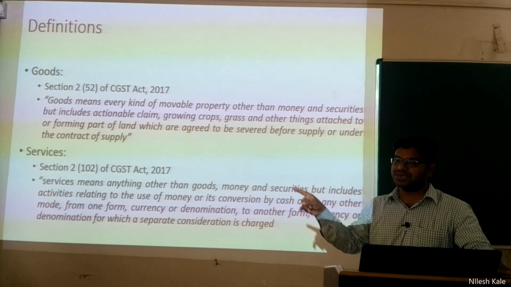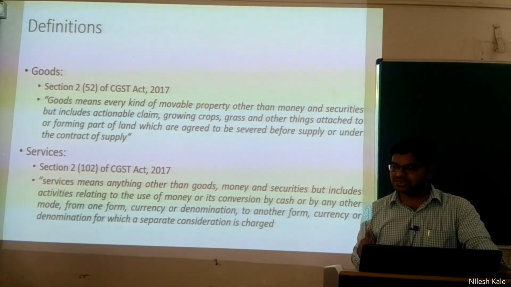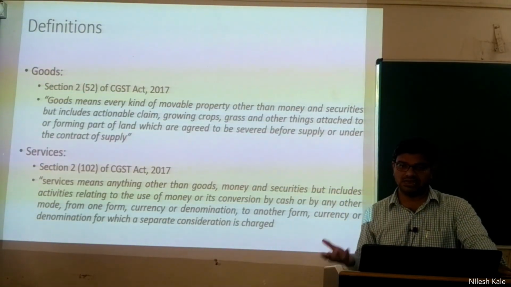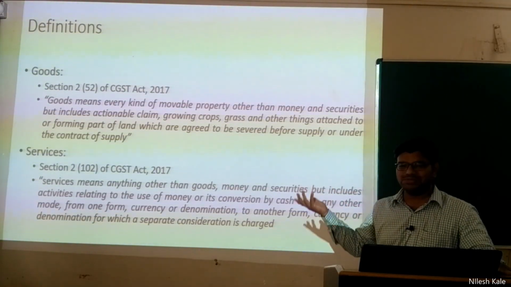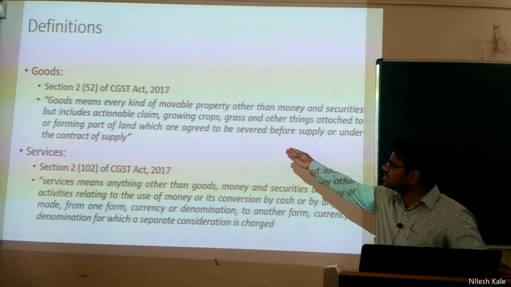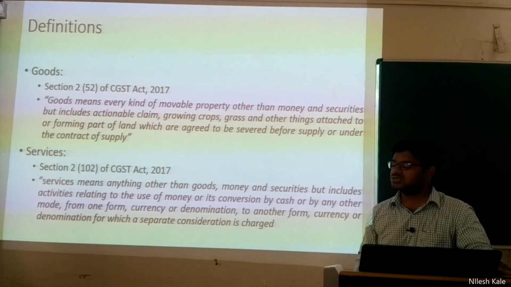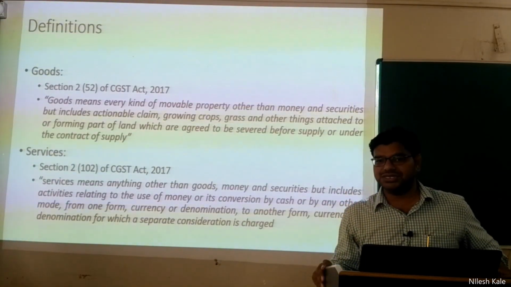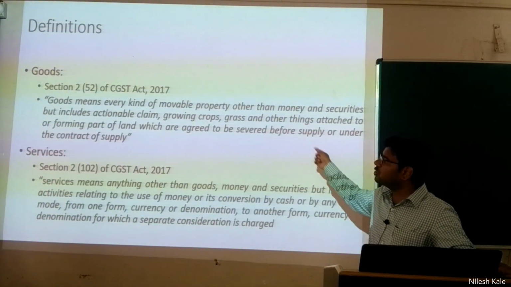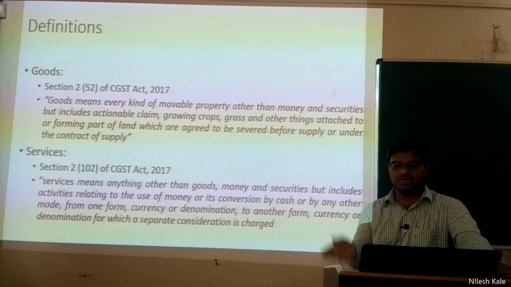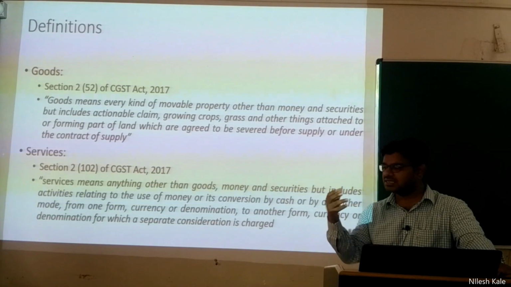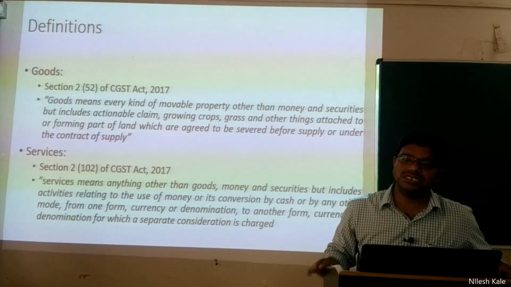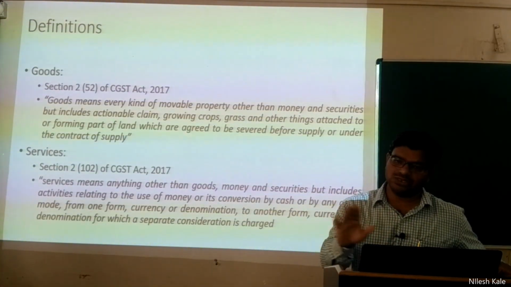What they say, movable property, land is an immovable property, right? Please understand this definition clearly, right? Anything that is forming part of land like grass or any other crops, all those are goods which are agreed to be severed before the supply or under the contract of supply. Now the Contract Act is also applicable over here, right? So we are speaking about supply of any kind of movable property, including actionable claim, growing crops, or any such grass which is forming part of land will be called a good, but does not include money and securities. That is not a good.